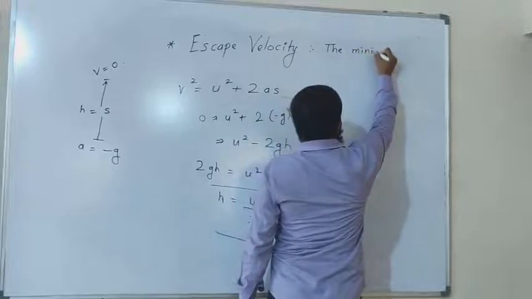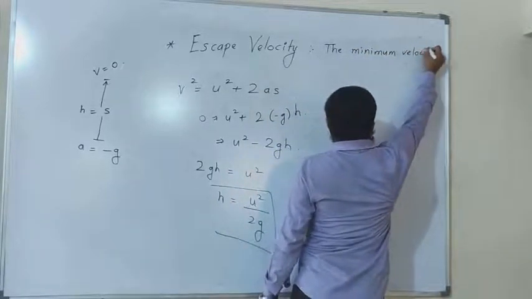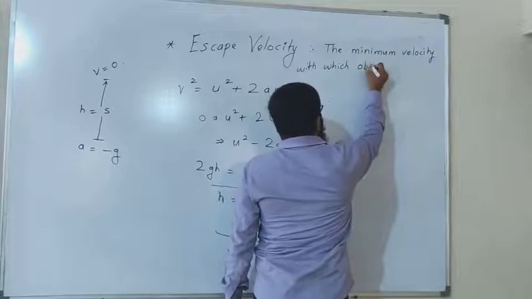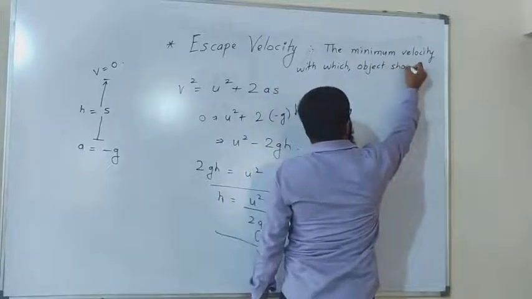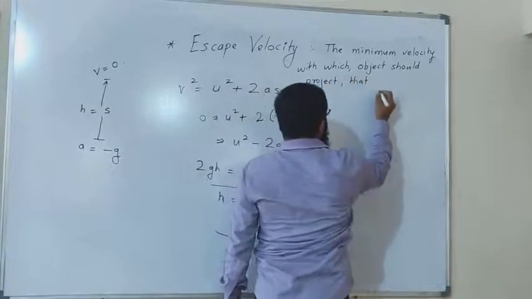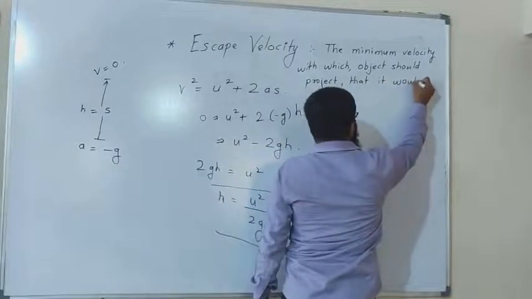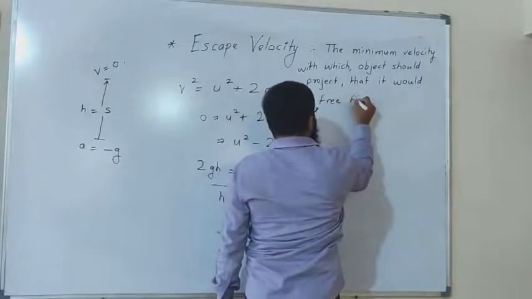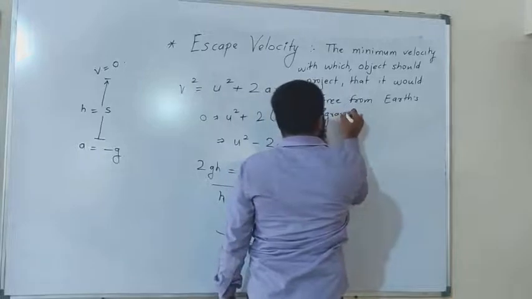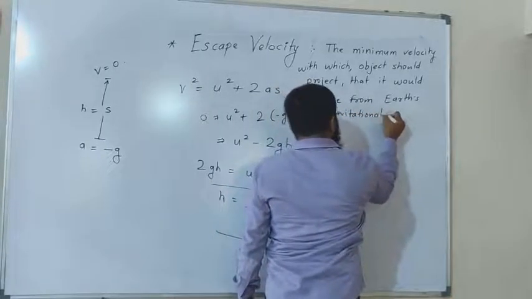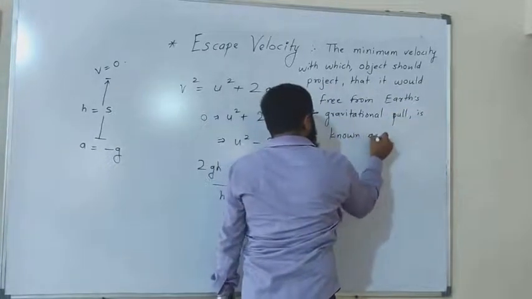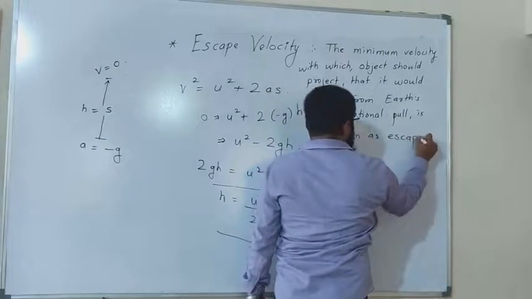The minimum velocity with which an object should be projected so that it would be free from Earth's gravitational pull is known as escape velocity.